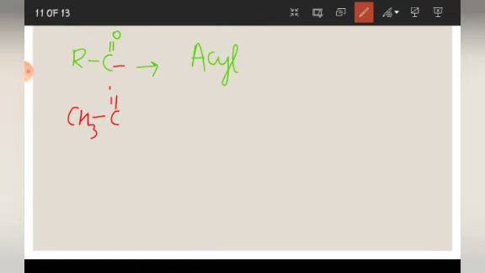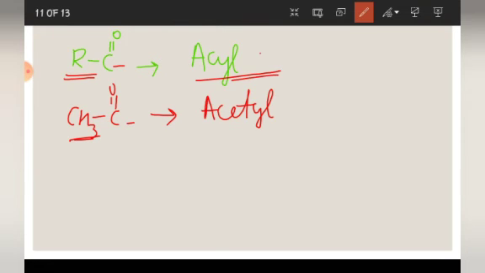CH3C double bond O: if in place of R, CH3 is written, then it is known as acetyl group. Why am I telling you this? Because in board exams sometimes a specific name is asked. What will we say for this reaction? Acylation. And if it is acetyl, this reaction will be known as acetylation.